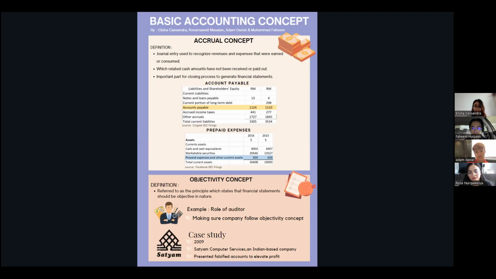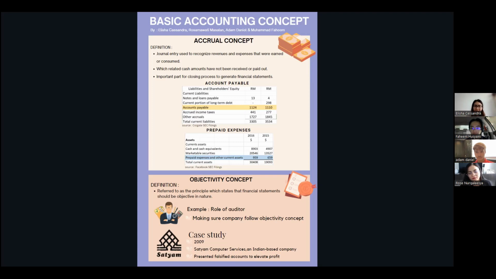To make it more clear, for example, if company W has asked an auditing company to do an external audit of their financial records, and the external auditor starts to validate the records, he will ask for receipts from customers to validate the accounts receivable. If the company cannot present the proper receipt to the auditor, then the objectivity concept is violated. As a result, the statement cannot be verified and cannot be used.